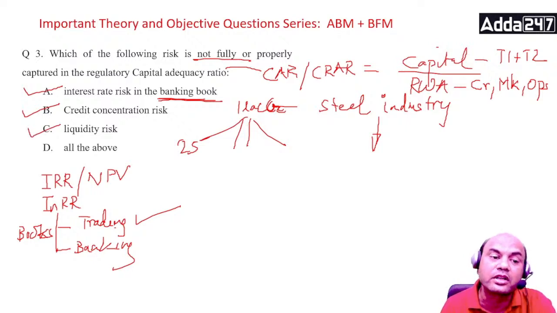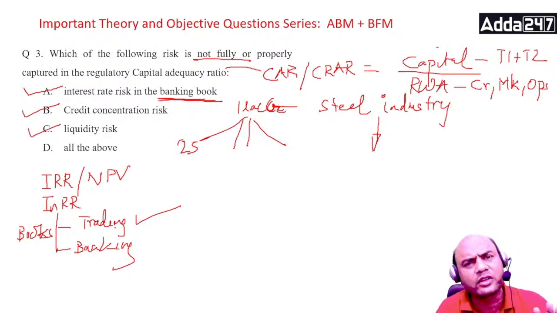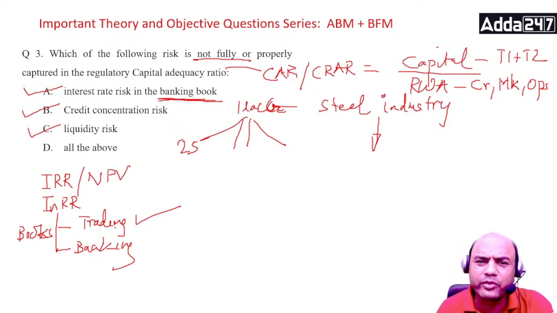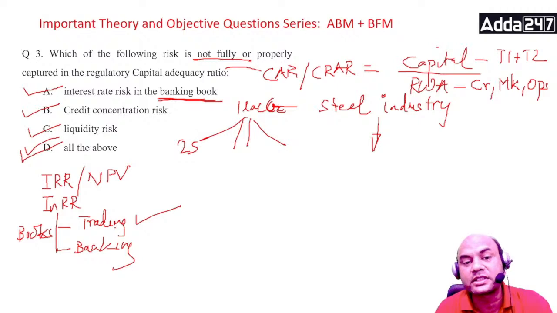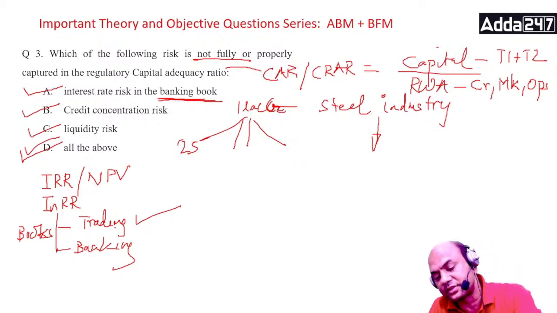Liquidity risk, that is also not covered. What is liquidity risk? Liquidity risk is a regular problem for all banks. Even you and me face liquidity risk in life. After you get the salary, after let's say 20-25 days, till the next salary you are always in a financial crunch, right? That is liquidity risk. Same thing happens with the bank also. So these things are not covered. The answer is D. Which of the following risks are not fully covered under CRAR? It is all of the above: interest rate risk in the banking book, credit concentration risk, and liquidity risk.